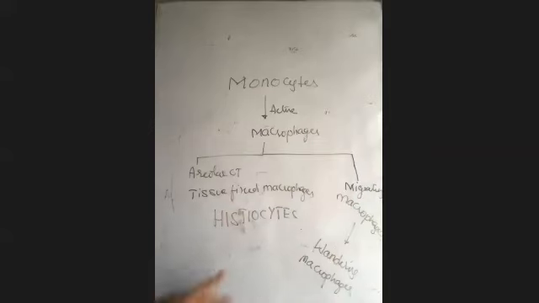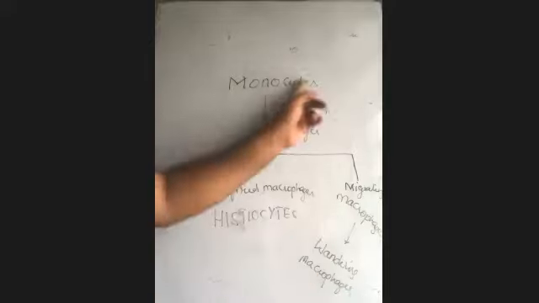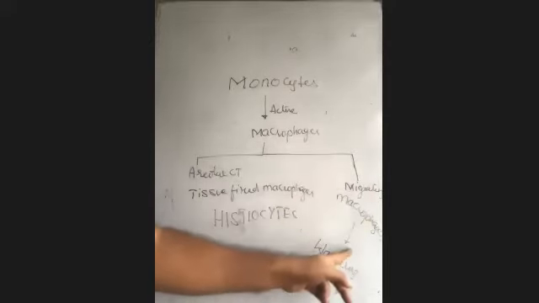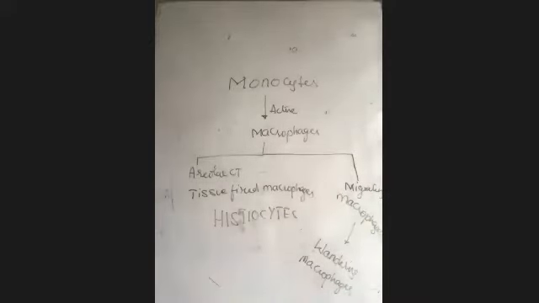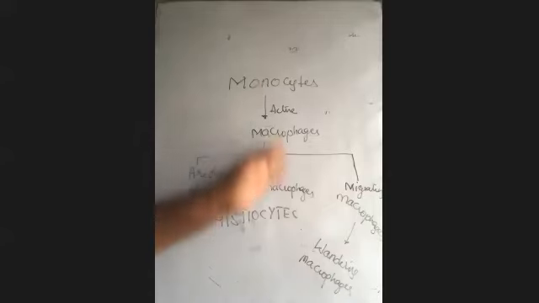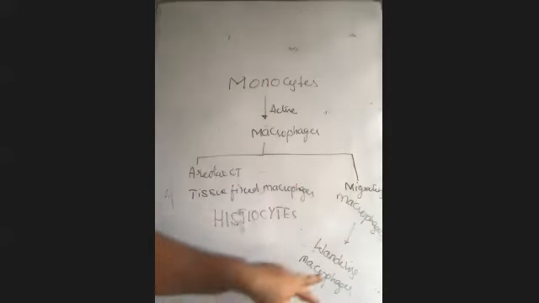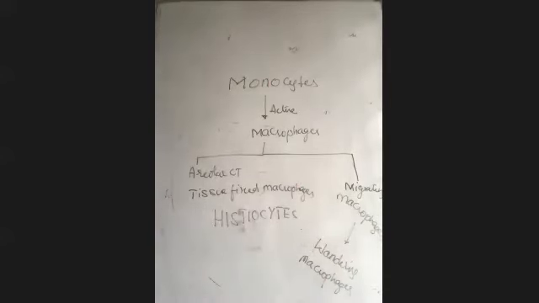The settled police there we call histiocytes. There is a police station and the police are settled here. If these police are not sufficient and we want more police, some CRPF or other people will come here. We call them migrating police, or wandering macrophages. The same police, same function, but brought from some other place, that means from the blood at the time of requirement.